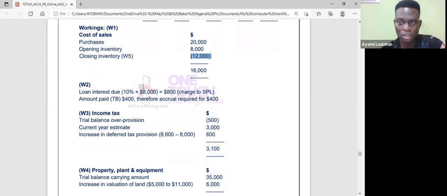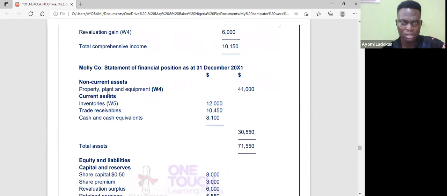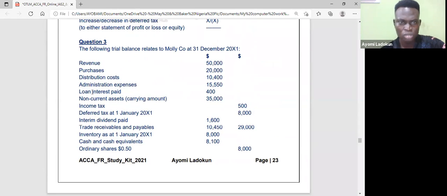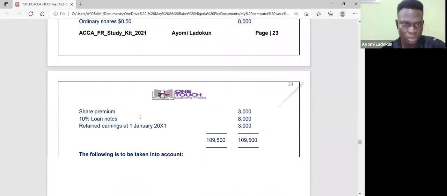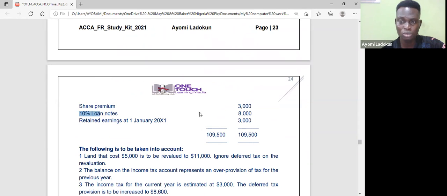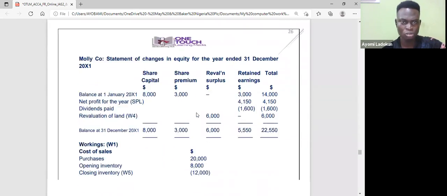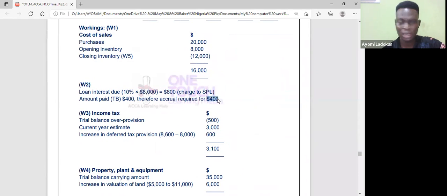Then in your working note 2, you will do the loan interest. There should be a charge of 800, but the actual amount paid in the account was 400. Let me show you that in the trial balance. The interest paid is 400. But if you look at the loan in the account, it says 10% loan note. If you do 10% of this, it should be 800. So I have an accrual of 400 that I have not paid. So you recognize an accrual, and that's why you're having that 400 here.